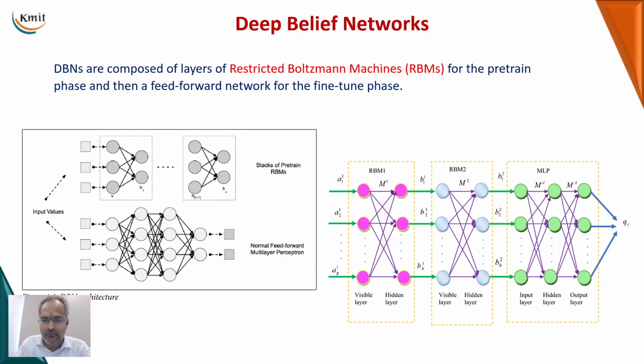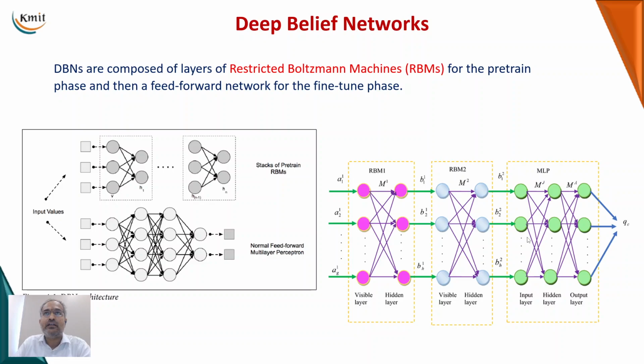Why is this? Because this RBM unit will understand and extract the important features of the input, and it will be given to the next level, so that the most important features are captured, and the captured features are given as the input to the MLP, so that it can train well compared to regular neural networks.